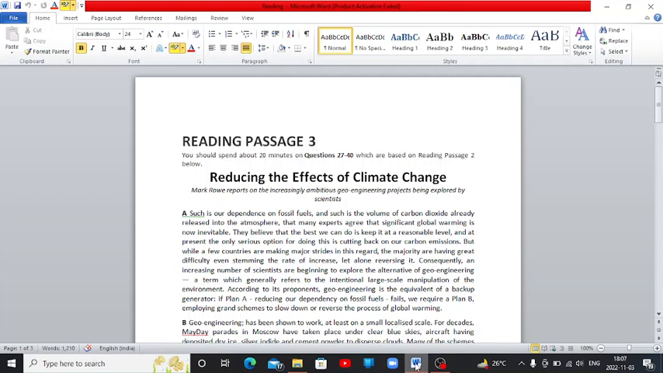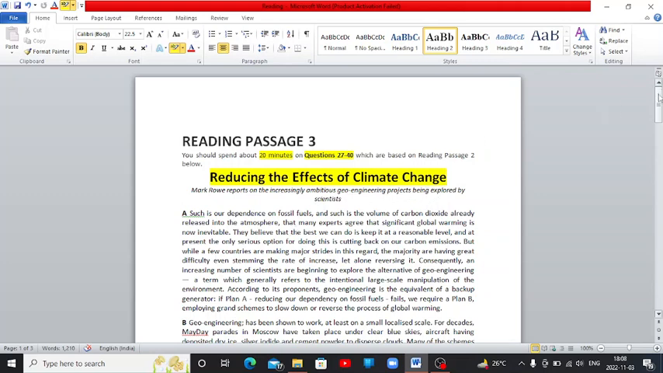Today I am going to teach you how to solve a reading passage. So let's get started. First of all, I'll highlight the requirements. I need to solve questions 27 to 40, 13 questions within 20 minutes. And yes, the headline I need to read is Reducing the Effects of Climate Change. Mark Rowe reports on the increasingly ambitious geoengineering projects being explored by scientists.